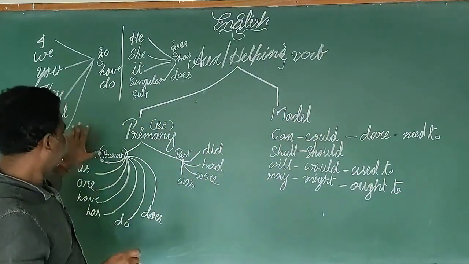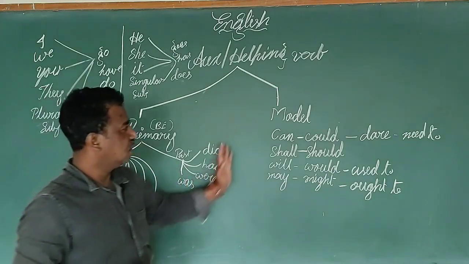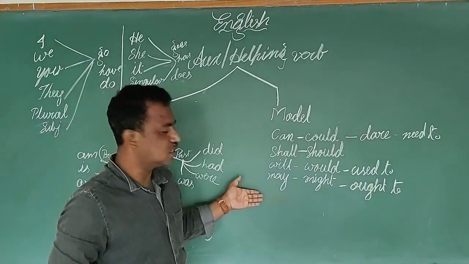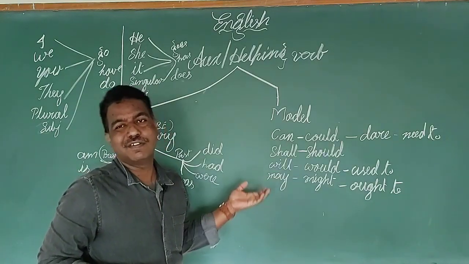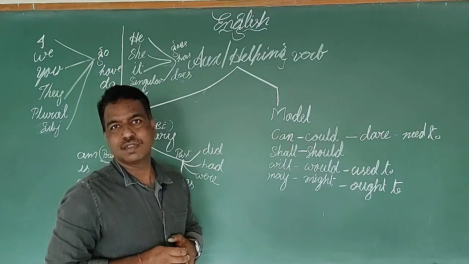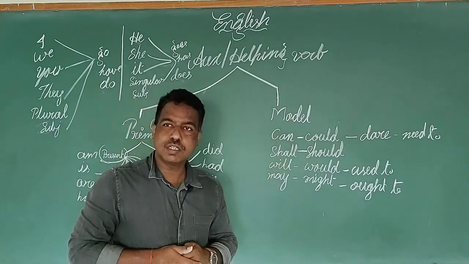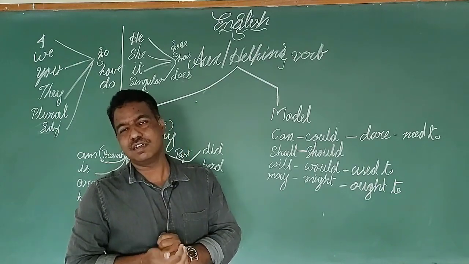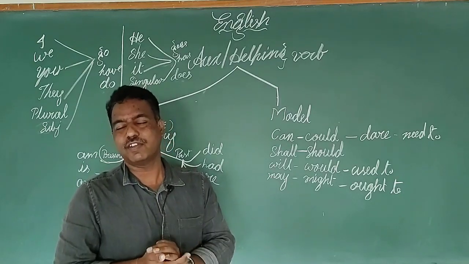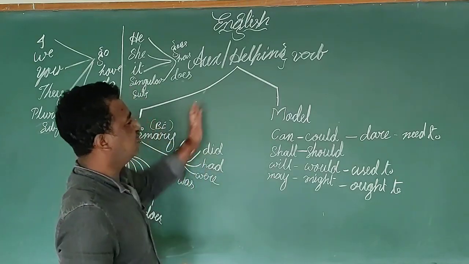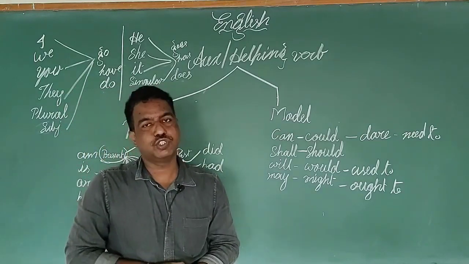You get to know, I think, the primary auxiliaries that can be used in present tense and past tense, and the modal auxiliaries. By seeing these words you might have known that most of the modal auxiliaries can be used in future tense. Got it? So once we complete this, we can go through the tense in a proper way. So thank you very much.